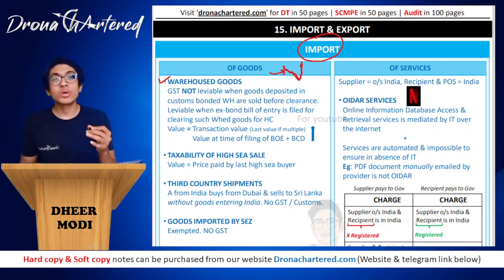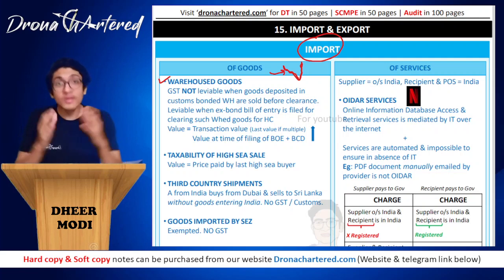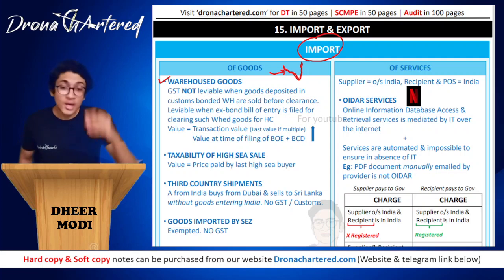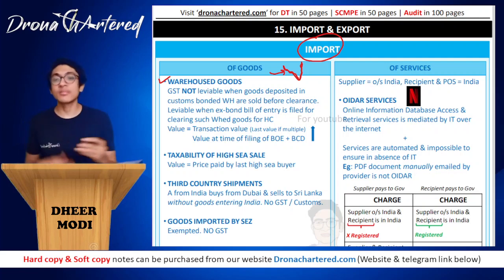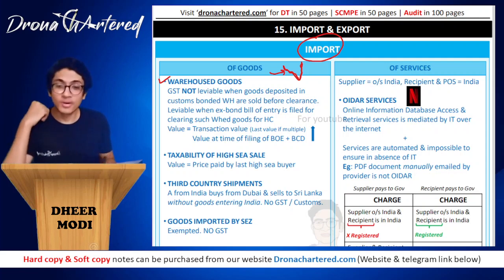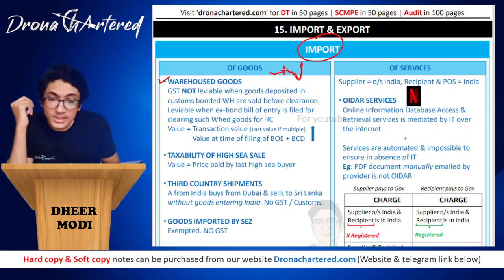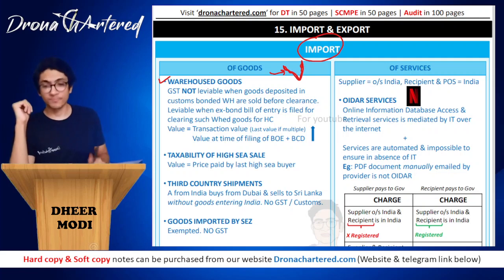So in such a case, what does he do? He keeps the goods in your warehouse. Now these are not normal warehouses; these are your custom warehouses. So he will keep these goods at warehouses, and therefore he does not have to pay tax because the consumption is not in India. These goods again go outside India. So therefore these are called your warehouse goods. These will be at your border only somewhere, at some port.